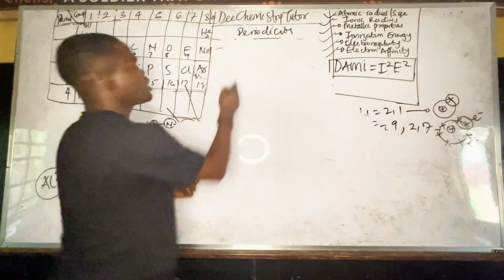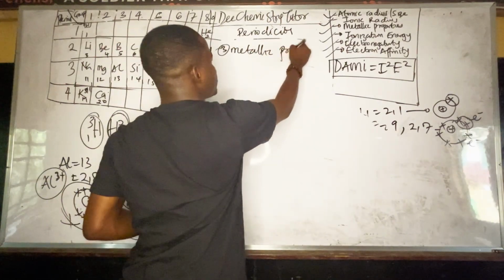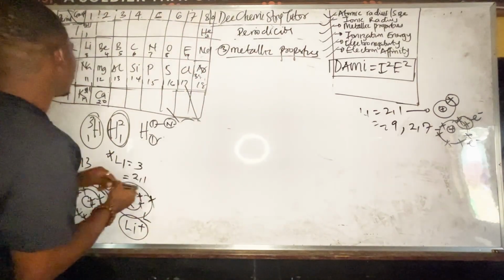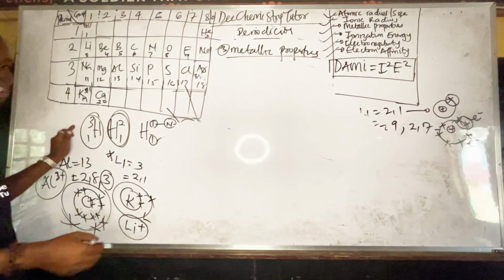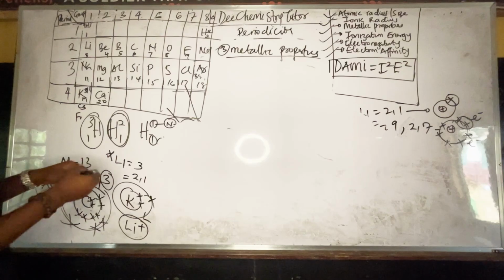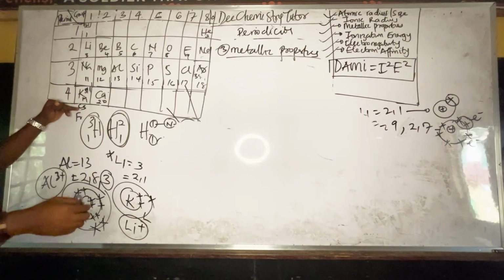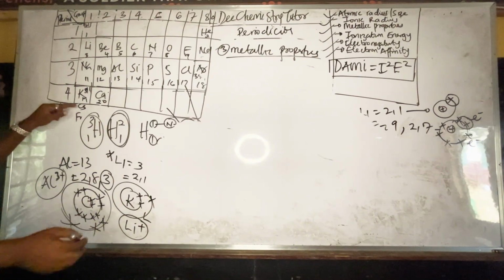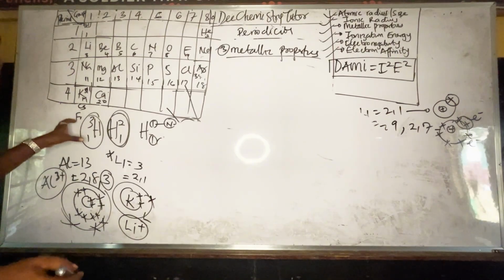The next one is metallic properties. This one is common knowledge because you will agree with me that francium is the most reactive metal. After cesium is francium. The reason why people don't talk about francium is because it's radioactive. So if you see cesium in the option, you pick it. But francium is the real answer. In JAMB they put cesium. So they say the most reactive metal is dash.